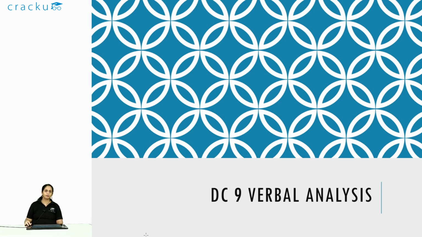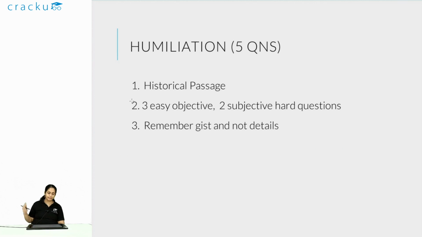If you were not able to score well over here, you should really consider what areas you are missing out on. Maybe you are making mistakes in elementary areas that you should not be making going ahead. So let's deep dive into the section. We'll take a look at all the RCs first and then the VA. The first RC that I'll discuss is the one based on humiliation. This was a bit of a historical passage.